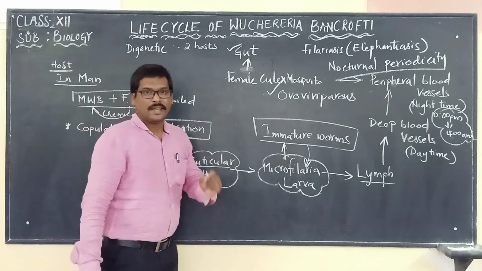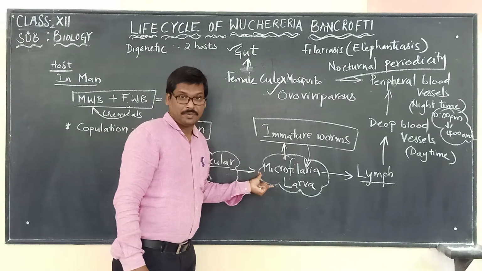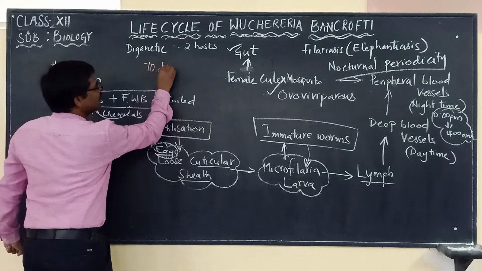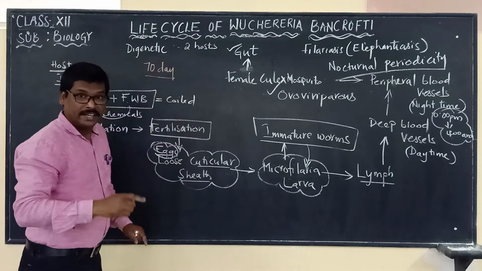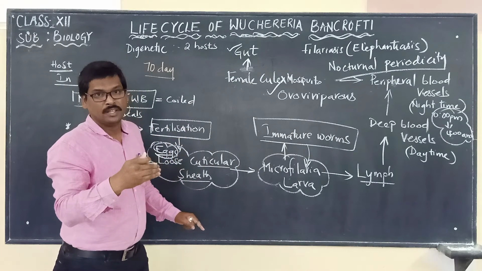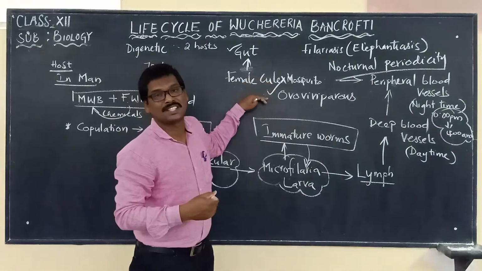Please remember, a very important point is that within 70 days the microfilarial larvae should move from the blood of an infected person into the mosquito.